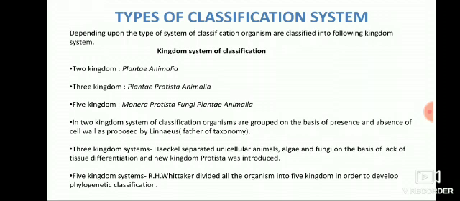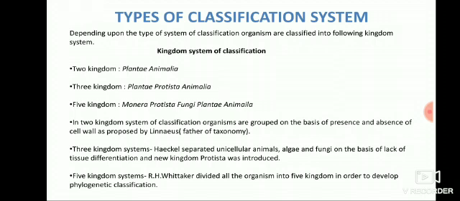In the two kingdom system of classification, organisms are grouped on the basis of presence and absence of cell wall, as proposed by Linnaeus, the father of taxonomy. In the three kingdom system, Haeckel separated unicellular animals, algae and fungi on the basis of lack of tissue differentiation, and a new kingdom Protista was introduced.